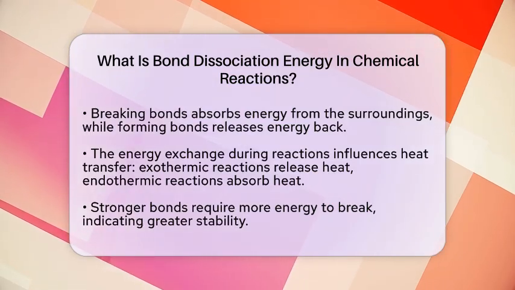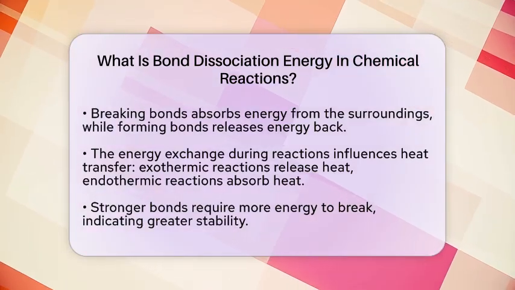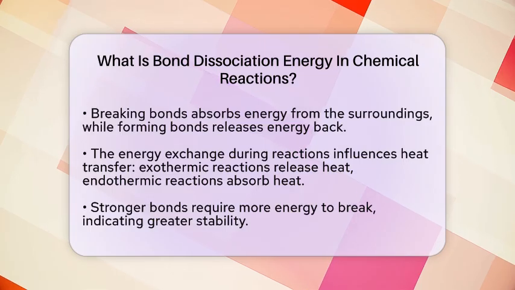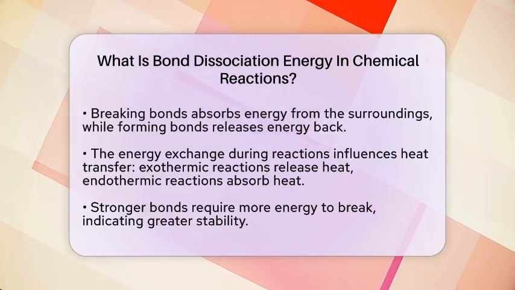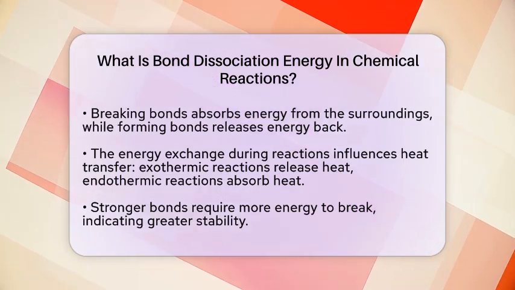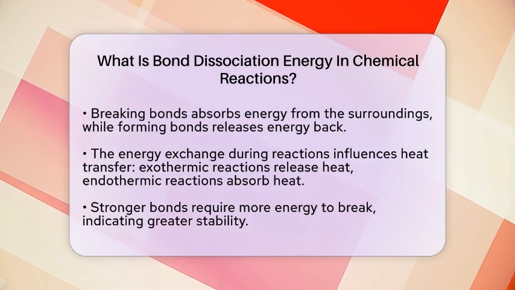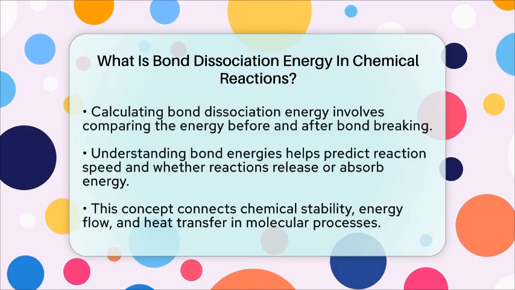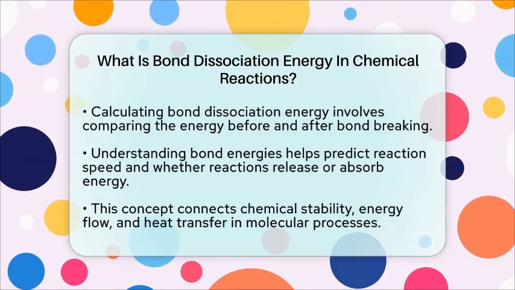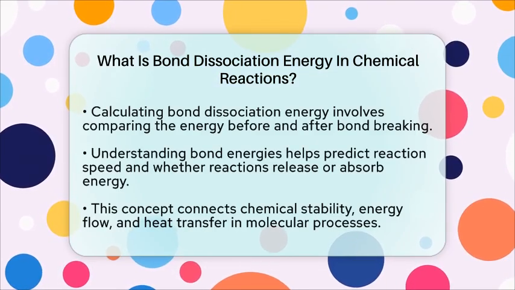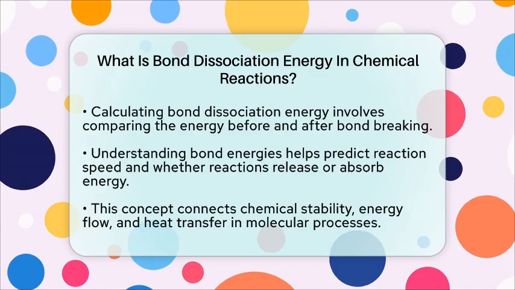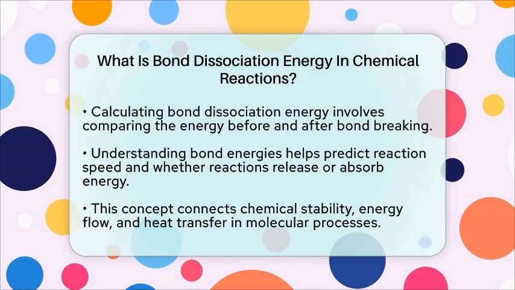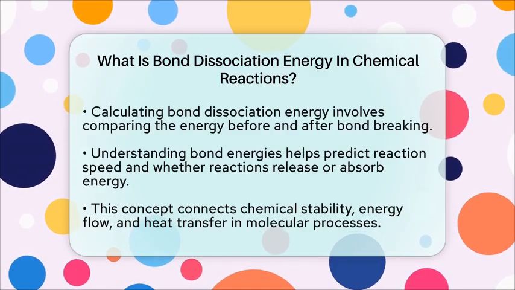Knowing the bond dissociation energy helps us understand how stable a molecule is and how much energy is needed to change it. It also helps predict how fast a reaction might happen and whether it will release or absorb energy. Stronger bonds require more energy to break, making them harder to split apart. We can calculate bond dissociation energy by comparing the energy content before and after bonds are broken.